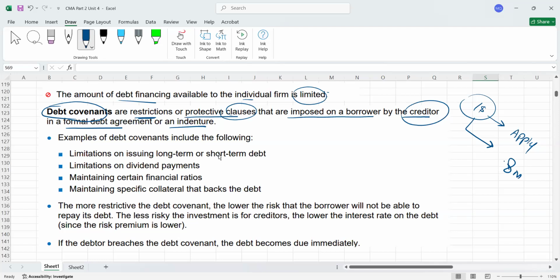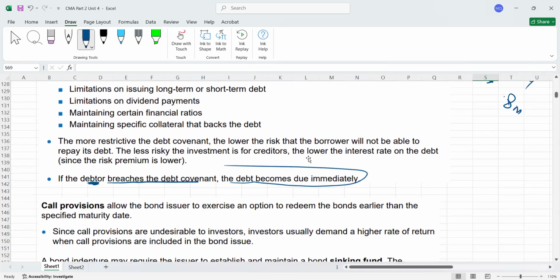That's called debt covenant. And obviously, if the debtor, meaning the borrower, breaches the debt covenant, the conditions, then the debt becomes due immediately. So it is considered a default, or a breach of contract. So definitely, if there is a breach of contract, maybe you have to pay the whole amount in lump sum. That's the idea, guys. I hope it is clear.